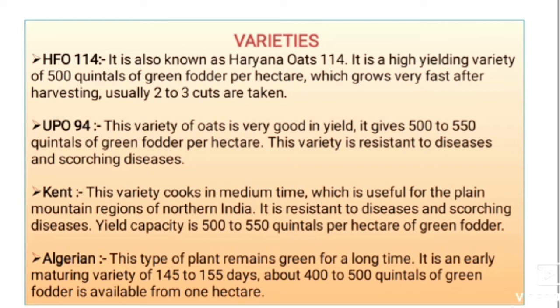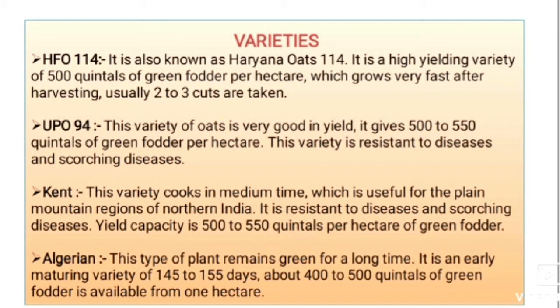The second variety is UPO 94. This variety of oats is very good in yield. It gives 500 to 550 quintals of green fodder per hectare. This variety is resistant to diseases and scorching diseases.